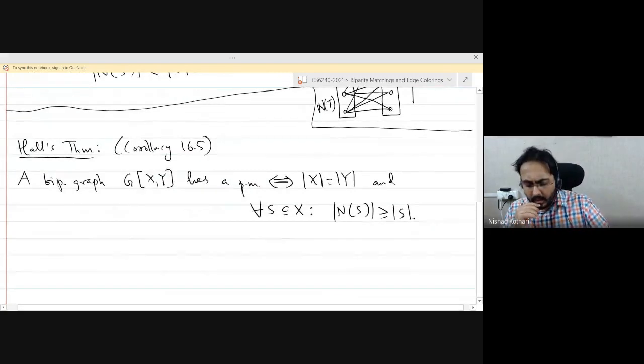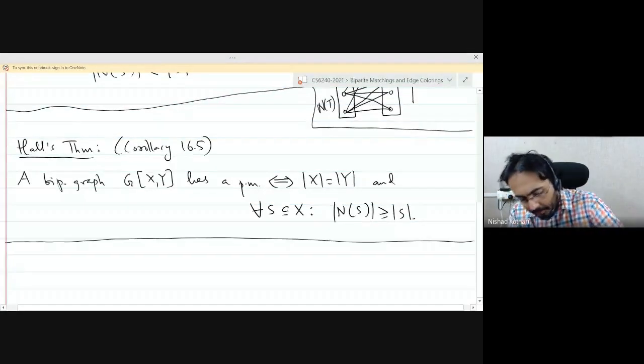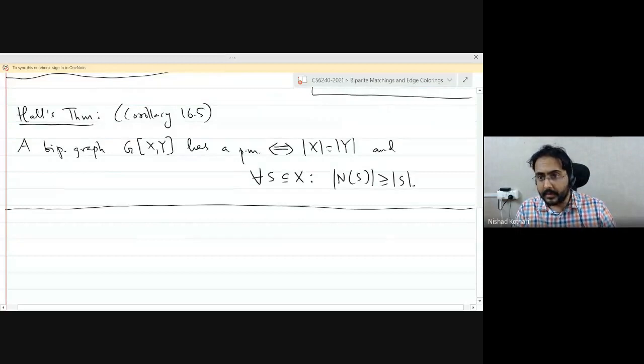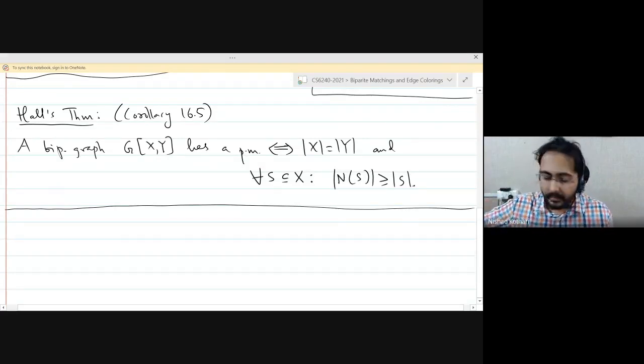Is the content of the result clear? Right. So it's saying that if all of the subsets satisfy this condition, then your graph is going to have a perfect matching. Right. That's the non-trivial part to prove. But as you can see, we are not going to prove this result. We are going to infer it as a consequence of a more general result. Right. Which is why we are going to call it a corollary.